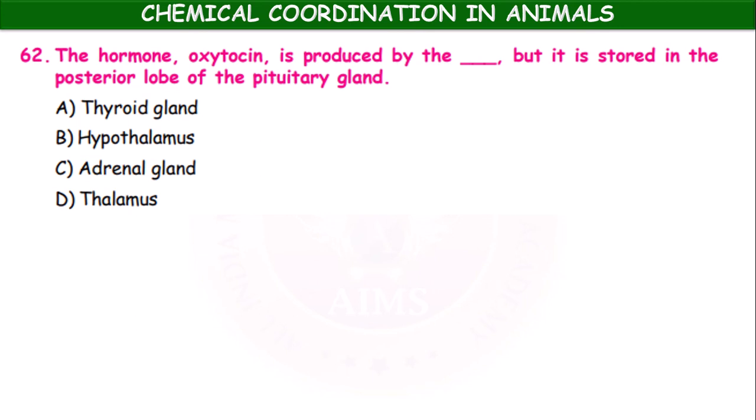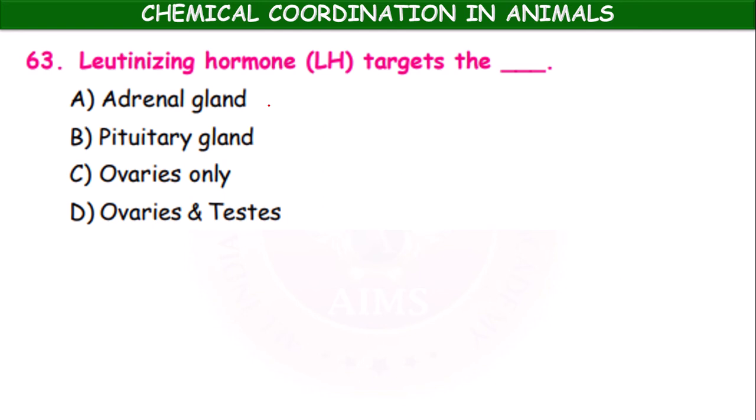The hormone oxytocin is produced by the dash, but it is stored in the posterior lobe of pituitary gland: thyroid gland, hypothalamus, adrenal gland, thalamus. It is the hypothalamus which produces the oxytocin and it is stored in the posterior lobe of pituitary gland. Luteinizing hormone targets the adrenal gland, pituitary gland, ovaries only, ovaries and testes. So luteinizing hormone acts on both ovaries and testes. This luteinizing hormone is produced by pituitary, which influences the gonads.